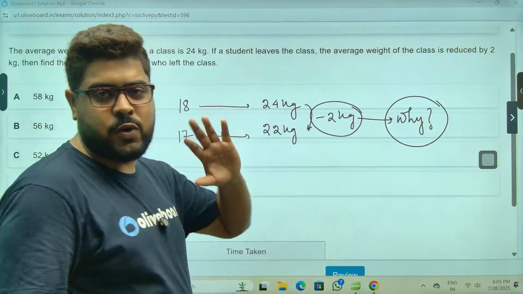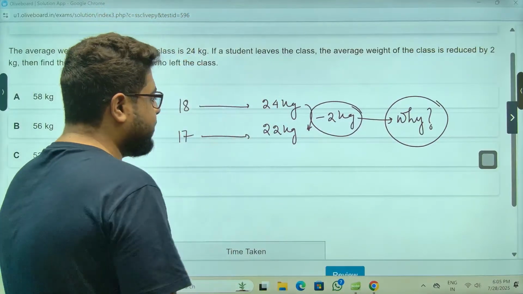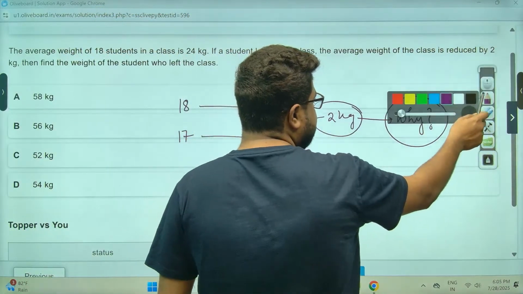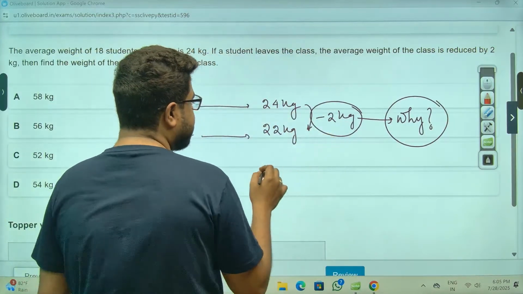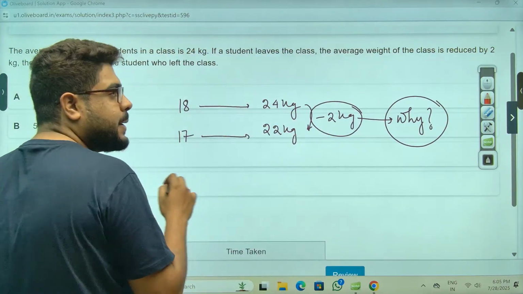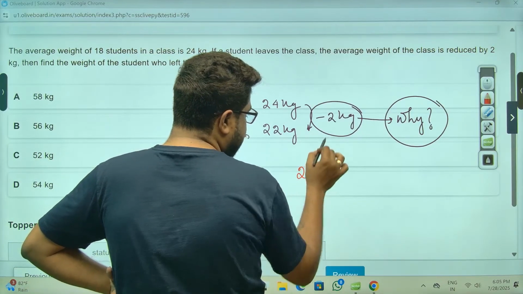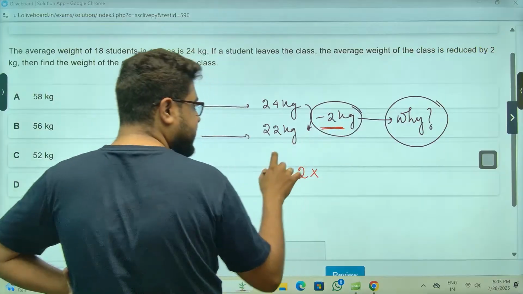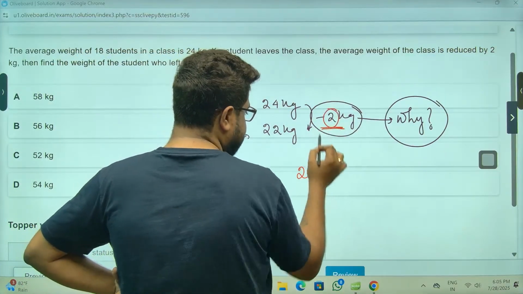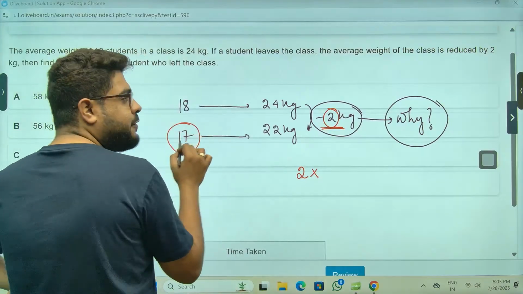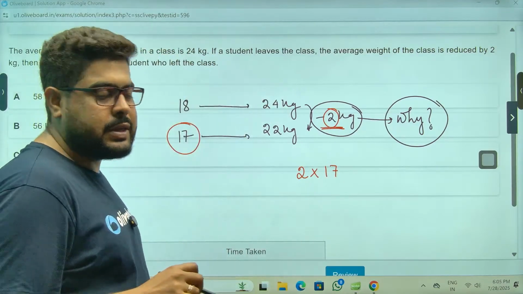Because the student who left, that was a heavier person. That was the reason the average was up. Once he left, the real average came out. So उसका वो student भारी था. कितना भारी था और किससे भारी था? वो इतना भारी था that he was the reason everybody's weight was up by 2 kgs. How many students? Everybody except himself. So 2 into 17, खुद को छोड़ के सबका.